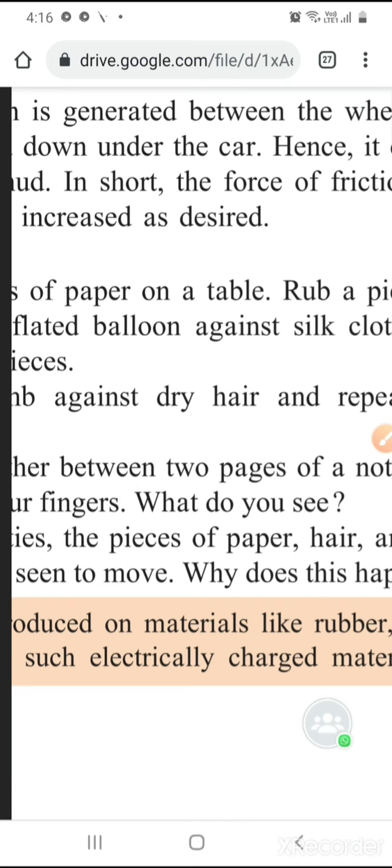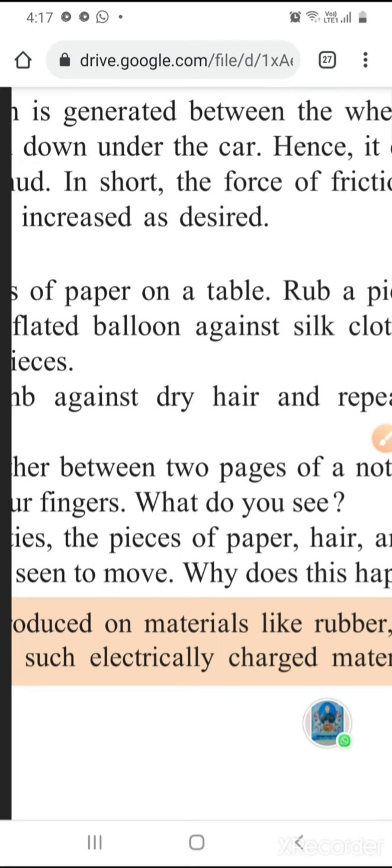I have told you to take a plastic comb. You can also take a peacock feather. You have to rub the peacock feather between two pages of your notebook, and then bring it close to the paper. You will see that the paper moves. Or you can bring it near the skin of your hand, and you can see the fine feathers of the peacock also move. Some sort of force is created because of rubbing. So this is called electrostatic force.